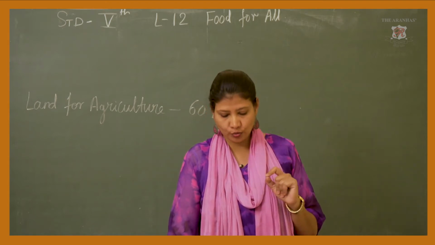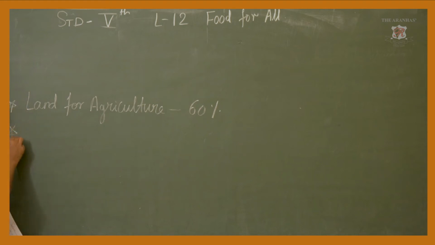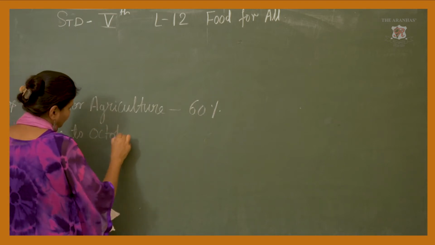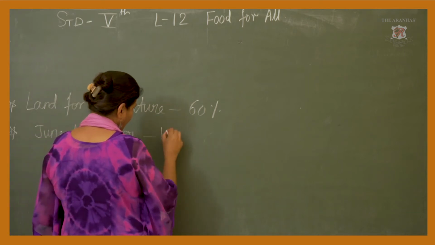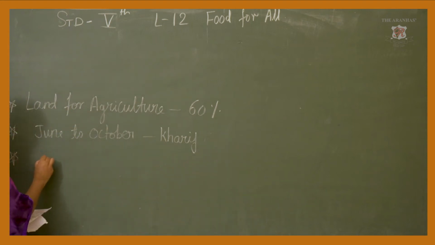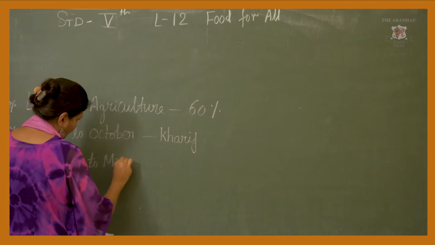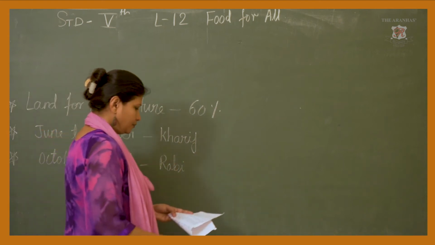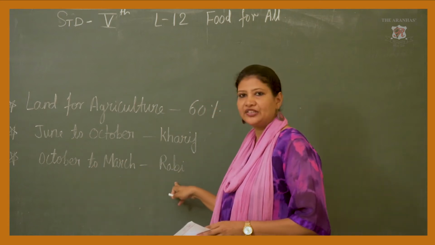The season from June to October is Kharif and from October to March is Rabi season. Okay.